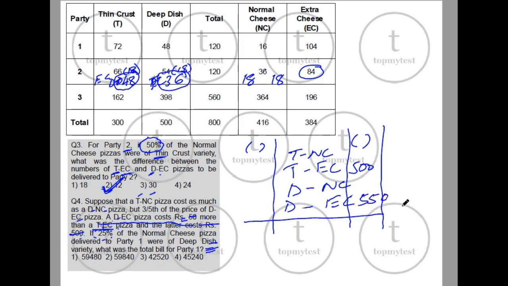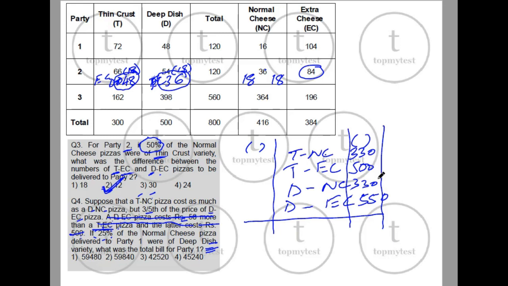Now TNC and DNC are the same, so these two values are the same, and both of them are 3/5 of DEC. 1/5 of 550 is 110. 110 into 3 is 330. So we have the unit price per pizza.